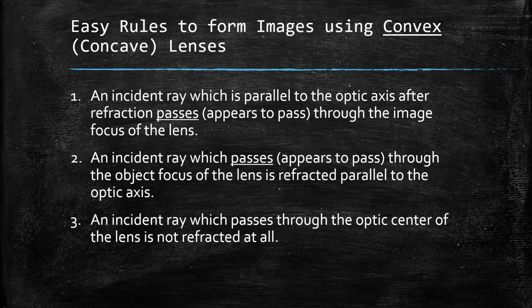Again, as was the case with mirrors, we have some easy rules to help us form the images using lenses quite easily. The first one is that an incident ray which is parallel to the optical axis, after refraction passes or appears to pass through the image focus of the lens. Now I will come to the visual descriptions of this when we go into the image formation by the lenses, and I will also tell you what the image focus is. Just keep them in the back of your mind for now.